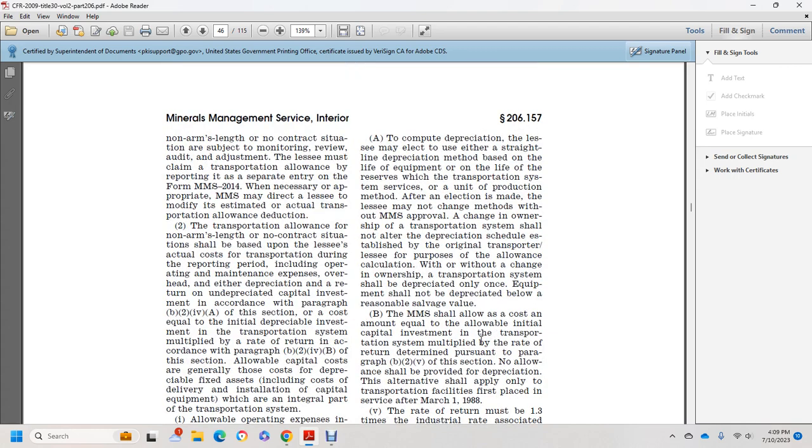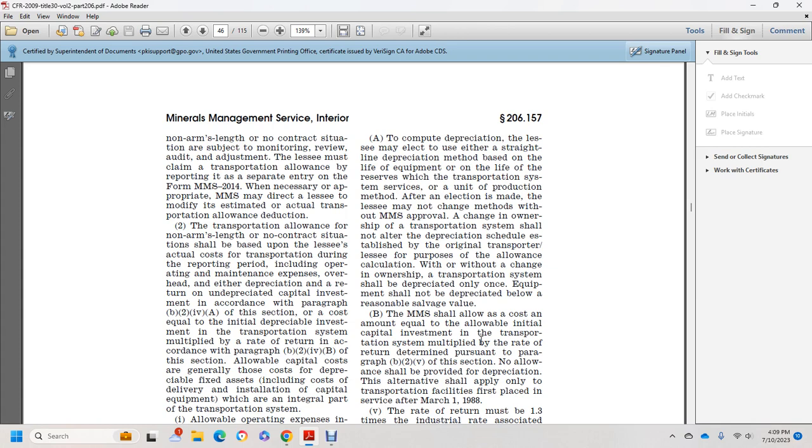A. To compute depreciation, the lessee may elect either the straight line depreciation method based on the life of the equipment or the life of the reserves which the transportation system services, or the unit of production method. Once the election is made, the lessee may not change methods without Minerals Management Service approval. A change in ownership of the transportation system shall not alter the depreciation schedule established for the original transporter for the lessee's purpose of the allowance calculation. With or without a change of ownership, the system shall be depreciated only once, and equipment shall not be depreciated below a reasonable salvage value.